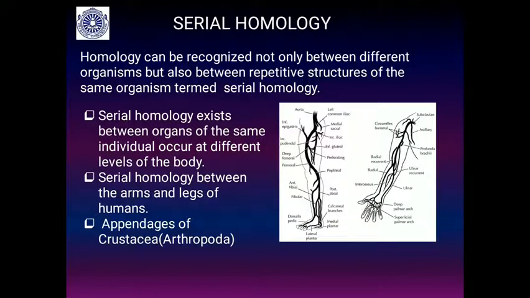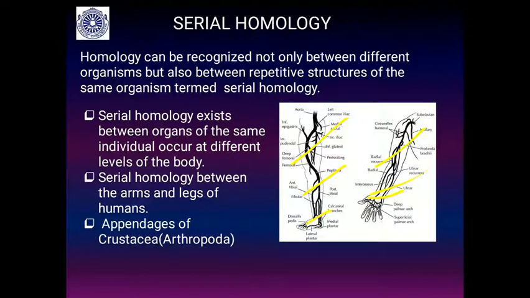So they have the same anatomical plan. You can see the bones supporting them. In this region there is a single bone, and in this region there are two bones. Here it is called radio ulna, here it is called tibiofibula. Then the ankle region and here the wrist region, they have the same types of bones, only they are called by different names, that's it. So this is what you can see, the serial homology. The repetitive structures are present in the same organism. They have the same anatomical plan, but they are doing different functions, and they may have different morphology.